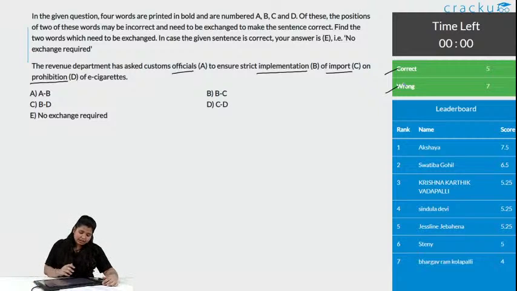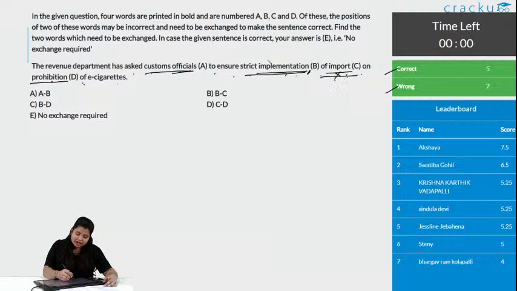Let us see what is the correct replacement of the word given. The revenue department has asked customs officials to ensure strict implementation. So, till here there is no replacement, they are correct. Then, implementation of import on prohibition of e-cigarettes, there is something different, right? So, it can be prohibition on import, right.